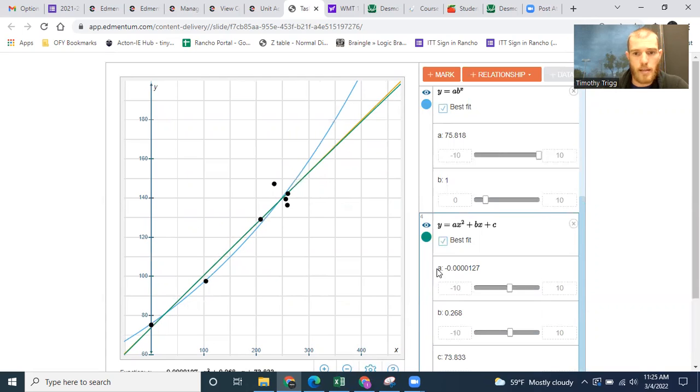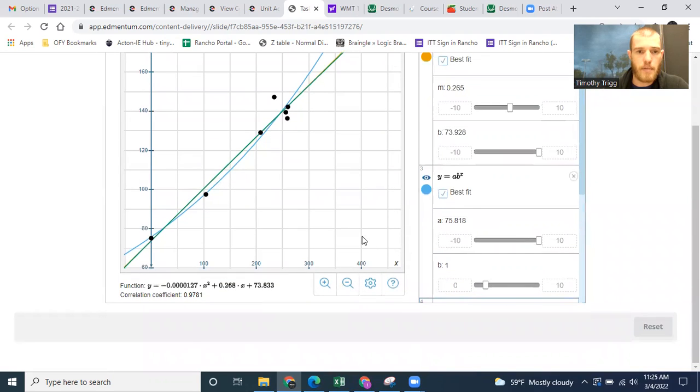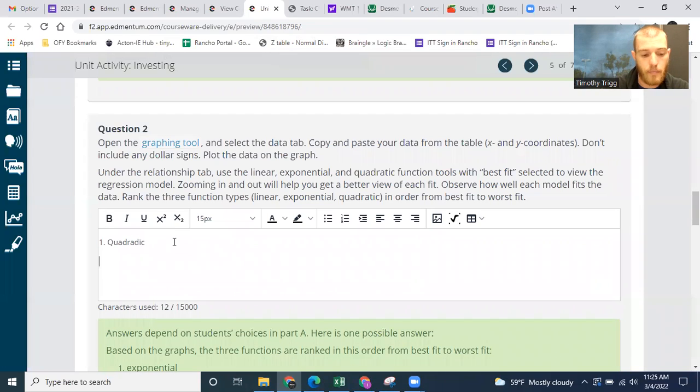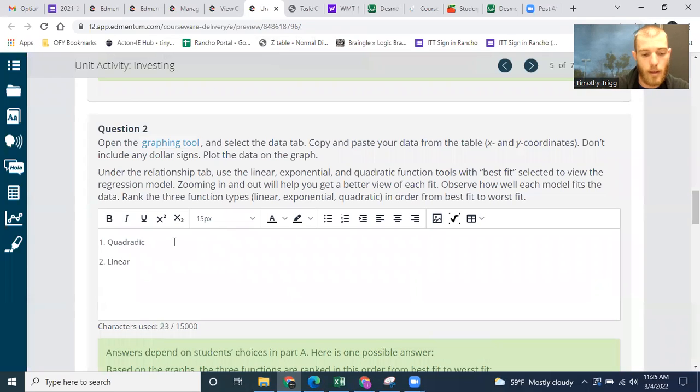I almost want to say the quadratic maybe is the best fit, then the linear, then the exponential. But again, yours are going to be different. So I'm going to order mine as first the quadratic fit the data the best, then the linear, and then the exponential.